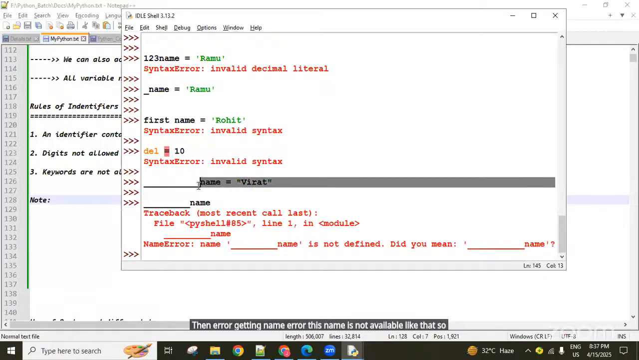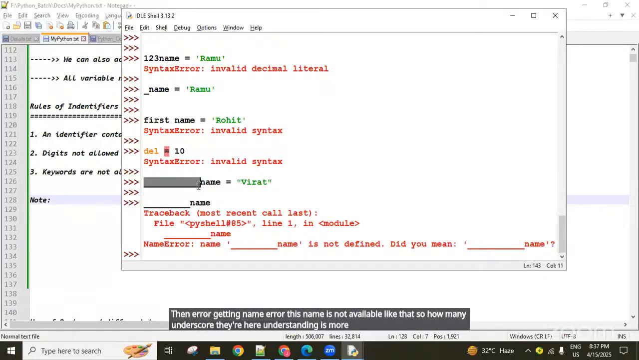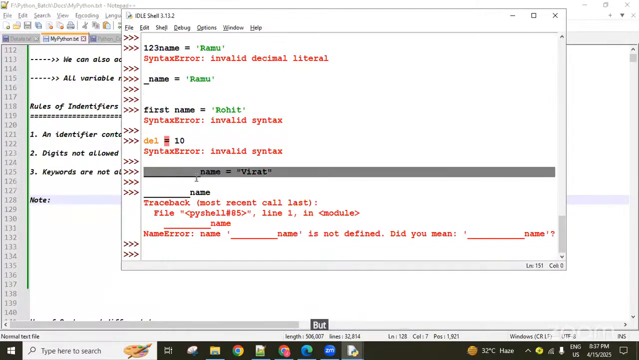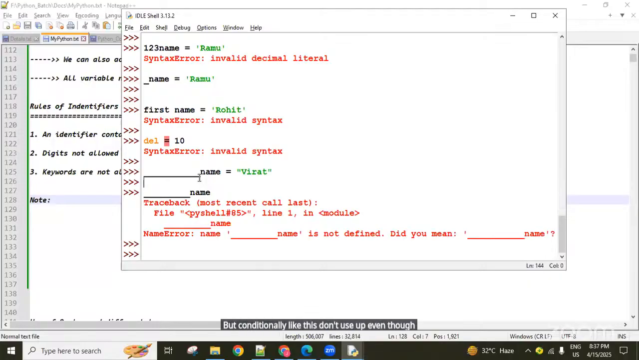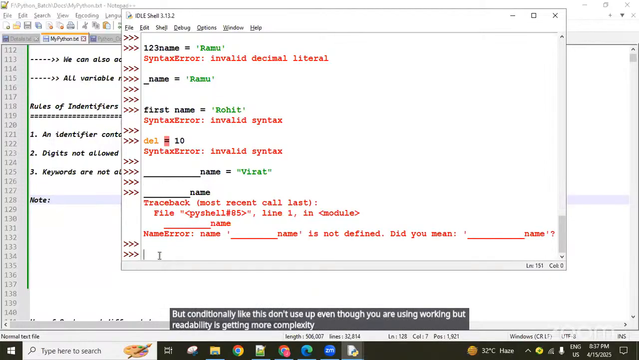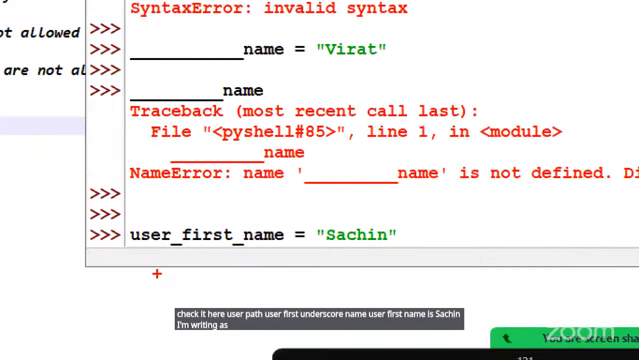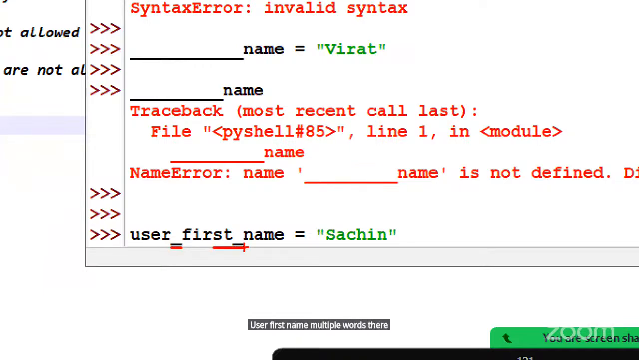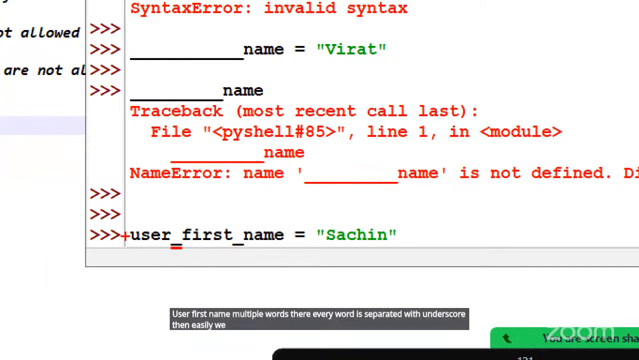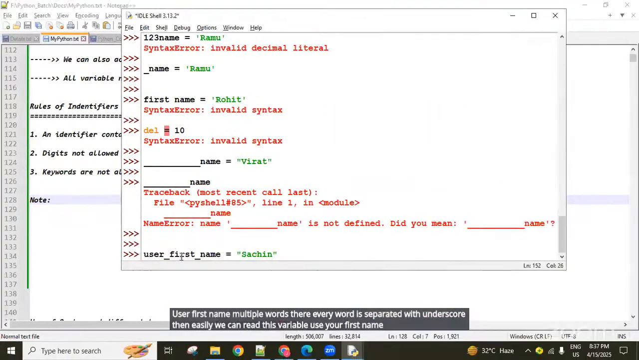So how many underscores are there, understanding has more complexity, guys. So that's why only one underscore you can use. If multiple words are there, then multiple underscores you can use. But continuously like this, don't use. Even though it works, readability gets more complexity. Understanding gets complexity. So check it here: user underscore first underscore name. User first name is Sachin. I'm writing it as user_first_name. Multiple words are there, every word is separated with an underscore. Then easily we can read this variable, user first name like that. Easily we can pronounce it.